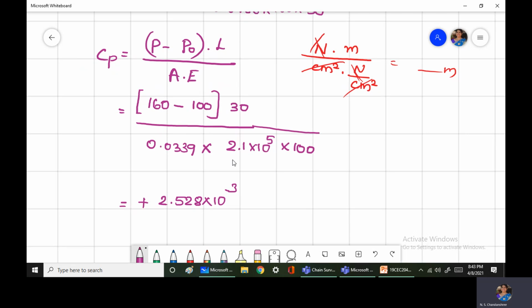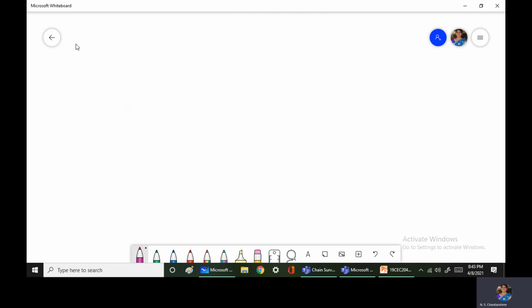Next correction that we have to apply is correction for sag.